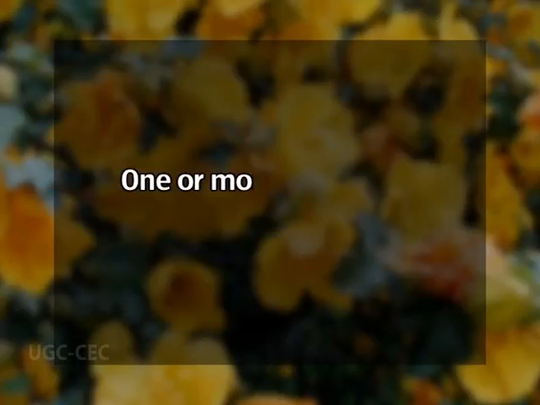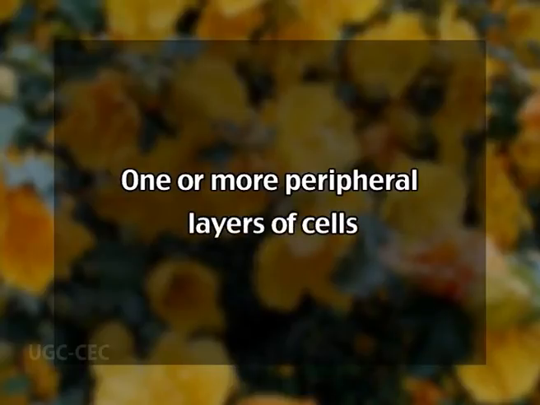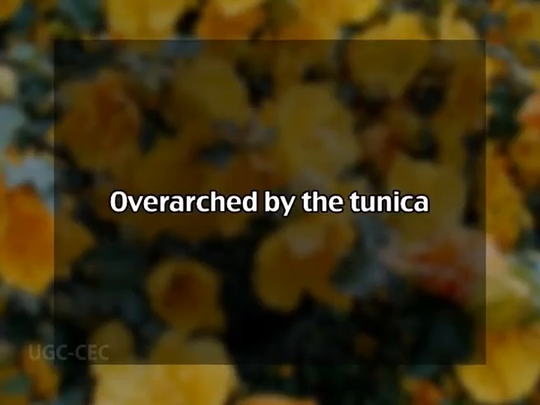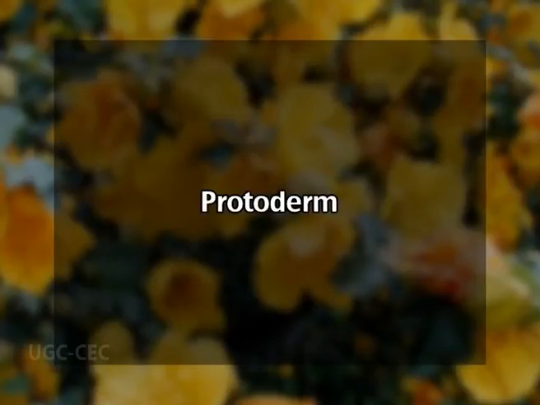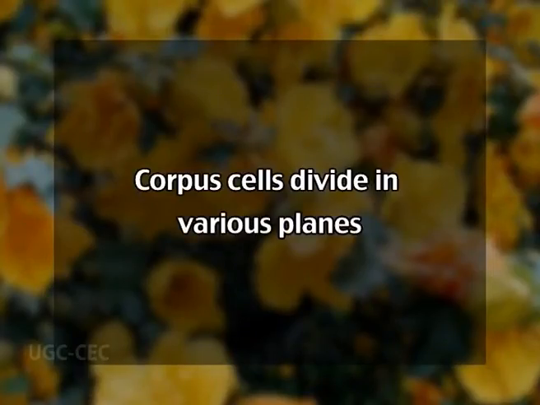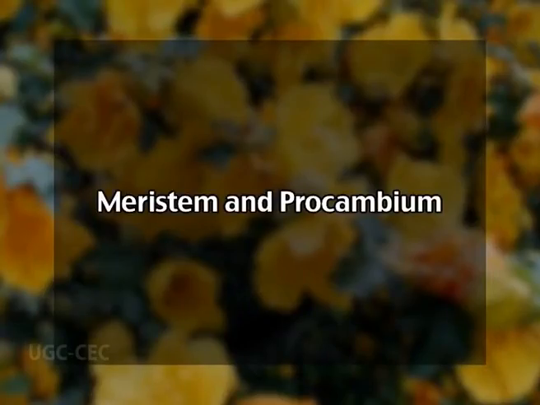The tunica consists of one or more peripheral layers of the cells, and the corpus a mass of cells overarched by the tunica. The layers of the tunica show anticlinal divisions, that is, they are undergoing surface growth. They form the protoderm. The protoderm becomes the epidermis. The corpus cells divide in various planes and the whole mass grows in volume by producing the ground meristem and procambium. Each layer of the tunica arises from a small group of separate initials, and the corpus has its own initials located beneath those of the tunica.